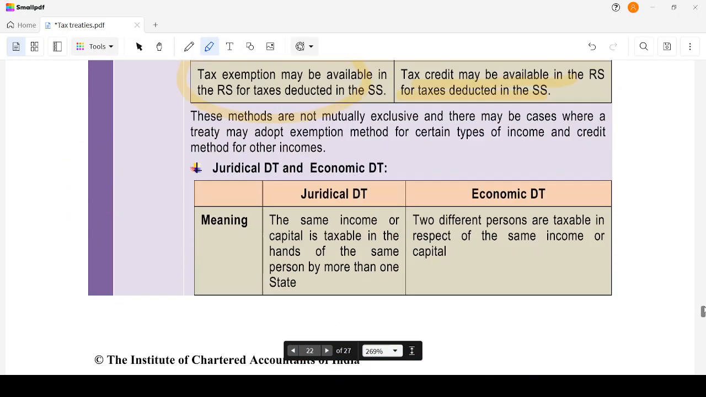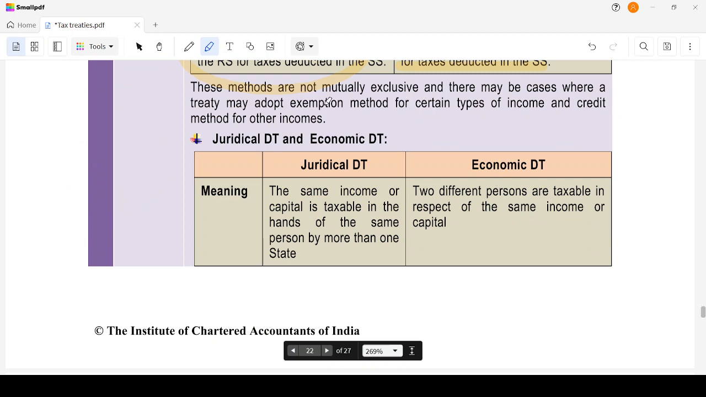These ones are not mutually exclusive. There may be cases where a treaty may adopt exemption for certain types of income and credit for other income. So for some income it can be the exemption method, for some it may be the credit method. Juridical DT and economic DT. Double taxation. It's nothing but juridical double taxation and economic double taxation.